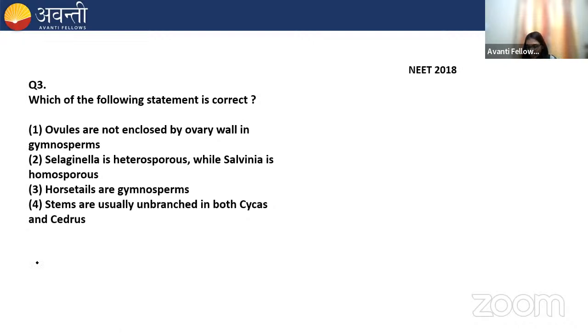Question number 3 says, which of the following statements is correct? Option 1 is ovules are not enclosed by ovary wall in gymnosperms. Option 2 is Selaginella is heterosporous while Salvinia is homosporous. Option 3 is horsetails are gymnosperms. Option 4 is stems are usually unbranched in both Cycas and Cedrus. What do you think? What will be the correct option? They're asking which of the following statements is correct.